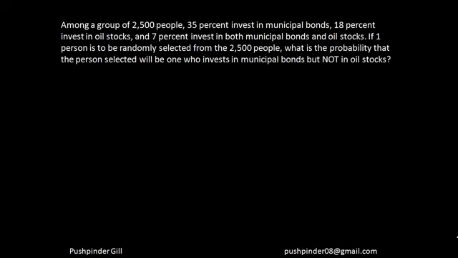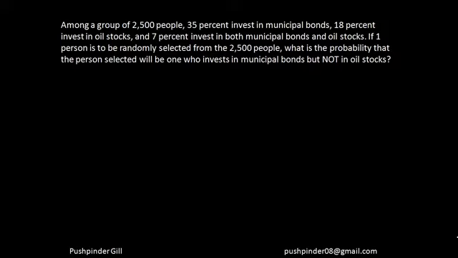Now let's do some questions here, right? So that you understand the concept within the video only. In this question, among a group of 2,500 people, 35% invest in municipal bonds, 18% invest in oil stocks, and 7% invest in both.